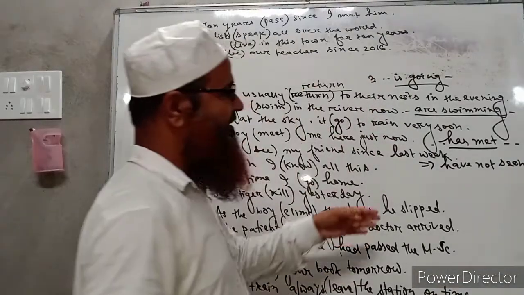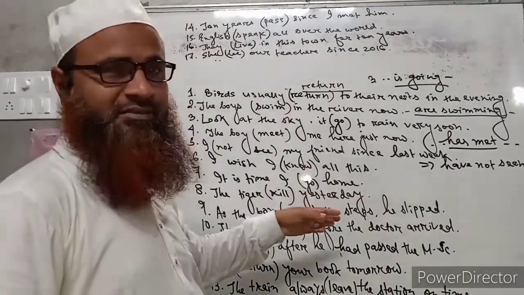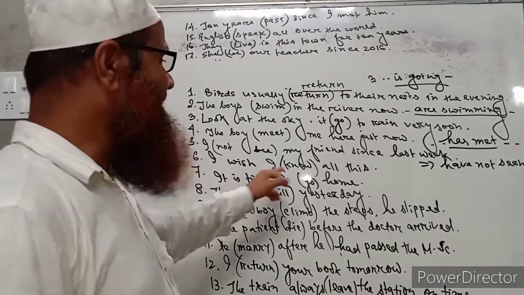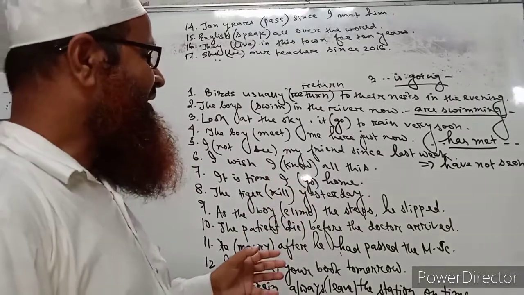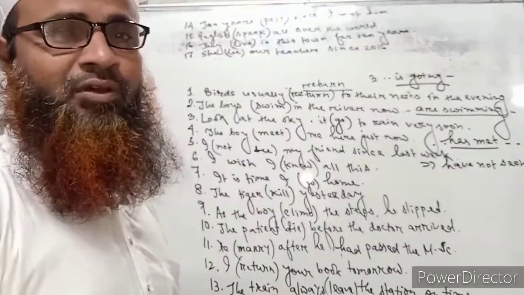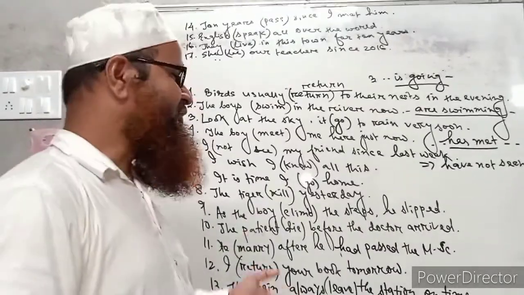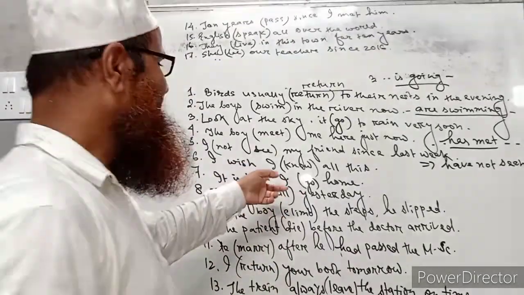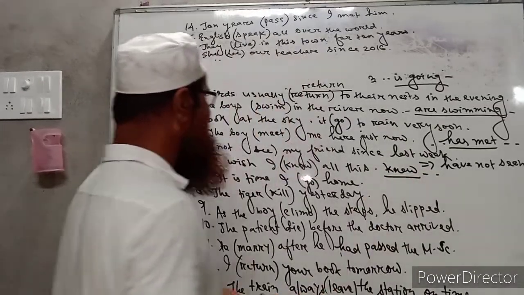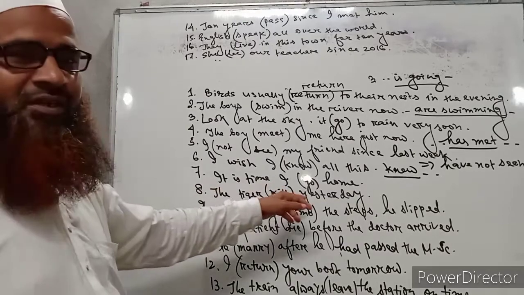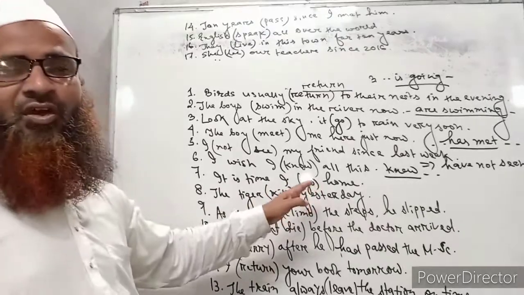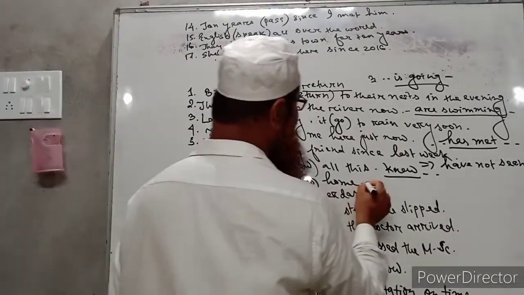I hope you are getting my point now. This is the revision only, as we have already finished the uses of tenses. Here, I wish I know all this. So this is an imaginary condition where I imagine that I know all this. It is impossible or impractical for me to know all the things. That is why it should be written in past indefinite tense. So I wish I knew all this. The past tense form of know is knew, K-N-E-W. Again, it is time I go home. This is the same thing, that after the clause it is time, we use the past tense form of the verb. So it will be, it is time I went home.